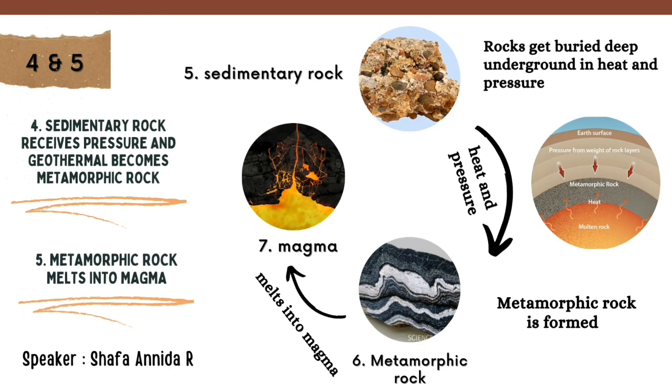Last process in the rock cycle is the return to magma. Metamorphic rocks also undergo weathering and turn back into sedimentary rocks. Different structures also make metamorphic rocks melt and return to magma. The frozen magma then undergoes weathering followed by erosion and deposition until the formation of sediment and metamorphism. This rock cycle process will continue to repeat itself from the beginning, it's magma, until it turns into magma again.